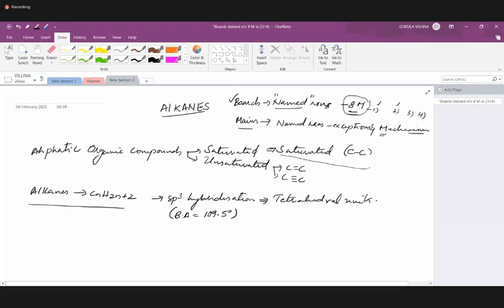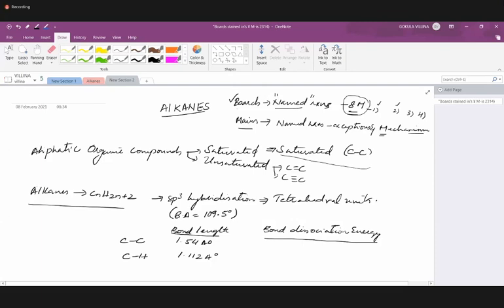And when it comes to the carbon-carbon bond and carbon-hydrogen bond, bond length will be something like this: 1.54 angstroms and 1.112 angstroms. And bond dissociation energy, the amount of energy required to break either a carbon-carbon bond or a carbon-hydrogen bond, will have values something like this.